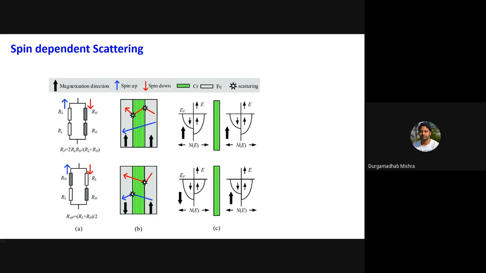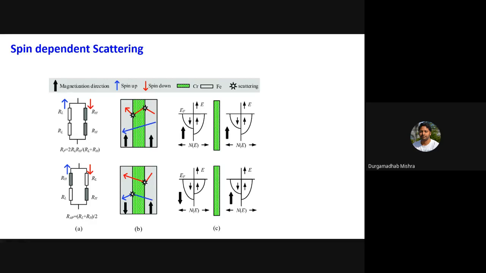Okay, so there is no clipping of spins. And then this model can be easily understood as two different channels or two different registers. On the extreme left, what you see is a typical register model of the spin dependent scattering. So for the up spin, you have the spin up channel.